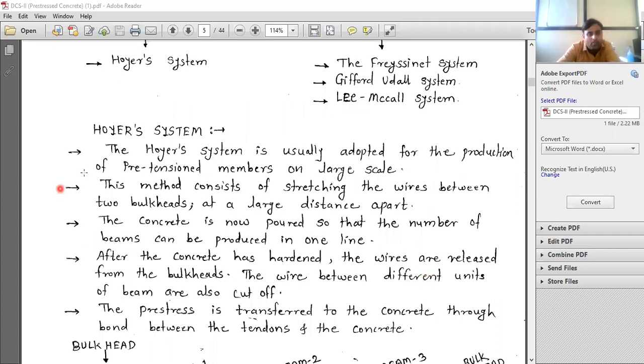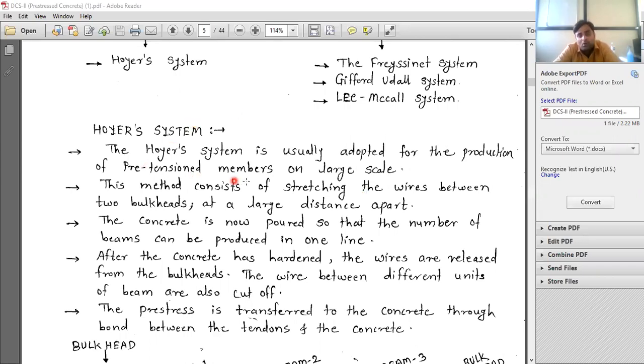So Hoyer system. The Hoyer system is usually adopted for the production of pre-tensioned members on a large scale. Well, if you want to cast more than one member on a single bed, okay, then the Hoyer system is used. It will not produce one at a time. You can produce 2, 3, 5, 4, 6, whatever the size of bed, up to that number of members in a single stroke. So in the Hoyer system.